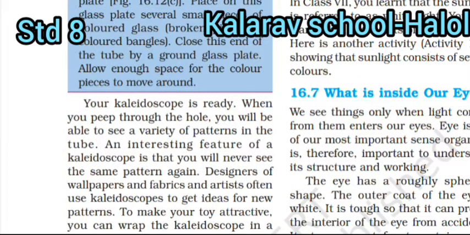Now, sunlight, white and coloured. In class 7, you learned that sunlight is referred to as white light. You also learned that it consists of 7 colours. Here is another activity showing that sunlight consists of several colours.